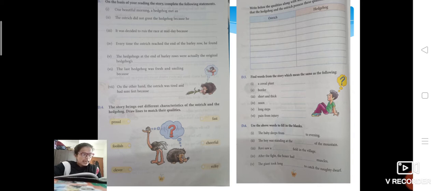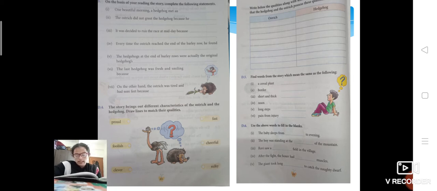And then we'll take fast. On the same page, above the picture: the ostrich took long strides and soon reached the end of the row. So we can say that is fast. So this one we can give as the sentence for the ostrich.